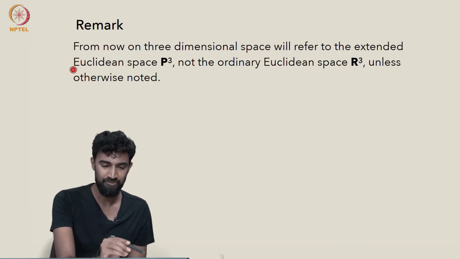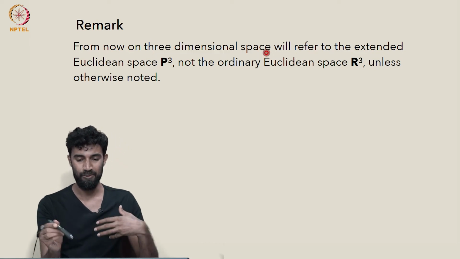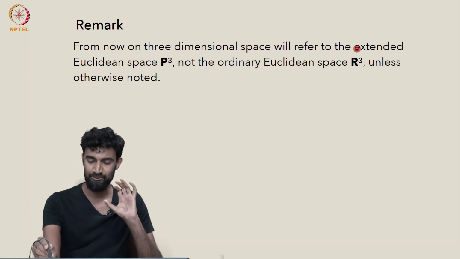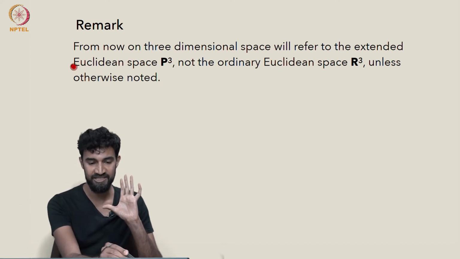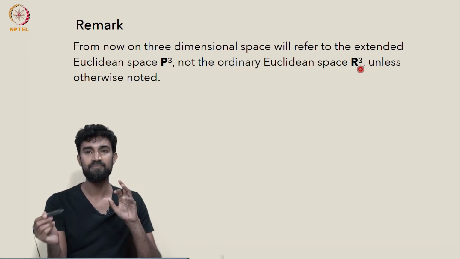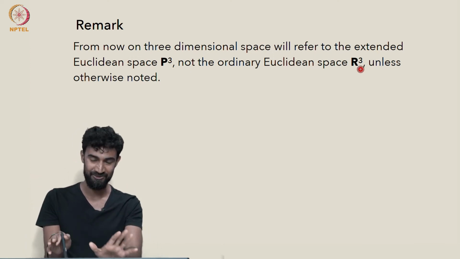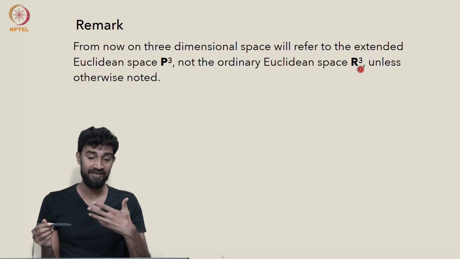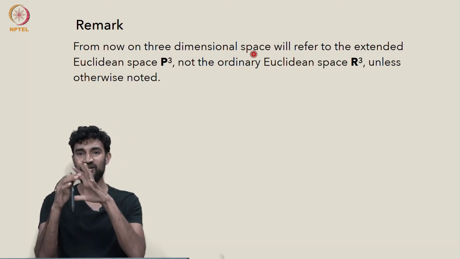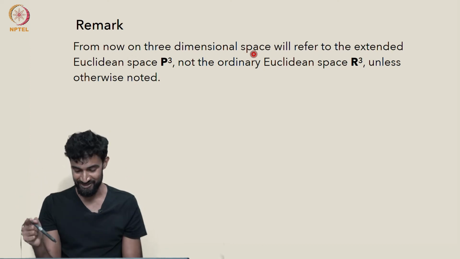So as another important remark, from now on, whenever we're dealing with a 3-dimensional space, or whenever I just say the word space or 3-dimensional, let's assume I'm referring to the extended Euclidean space, not the ordinary Euclidean space R3, unless I very specifically say we're talking about the ordinary Euclidean space R3. In other words, whenever I say 3D space, we'll assume that we're not just talking about R3, but we also have lots and lots of points at infinity running around.